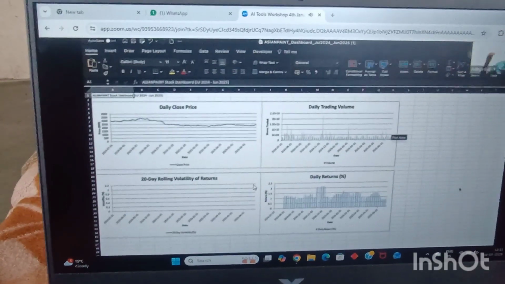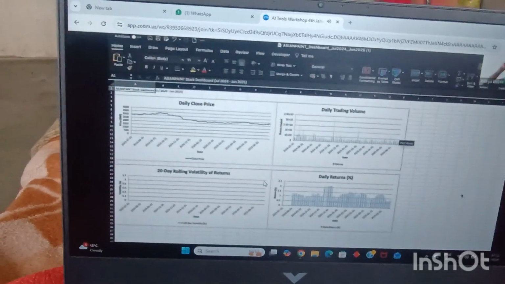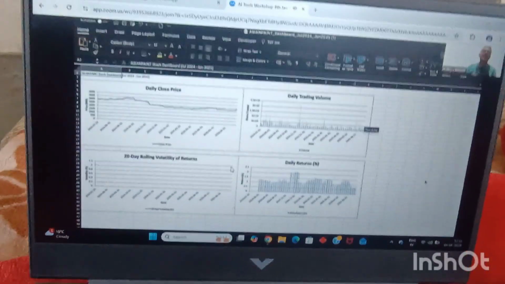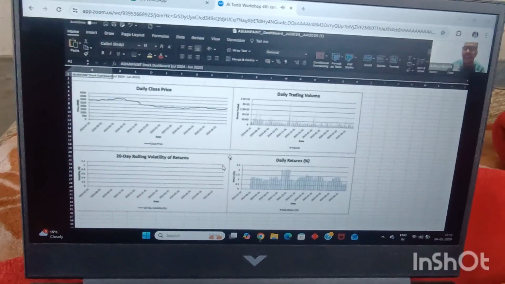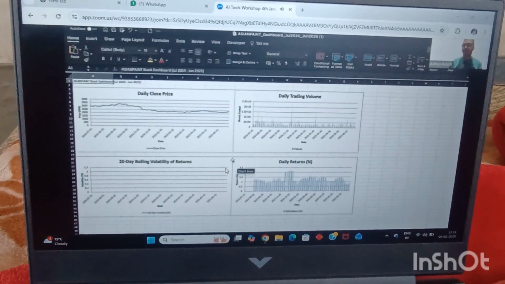How many of you are again mind blown? Type in AMB in the chat box, because we have been able to convert our data set into a beautiful looking Excel dashboard as well. Again, in a matter of few seconds, we have been able to do that.